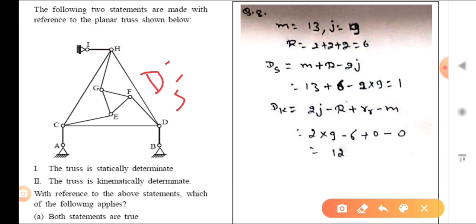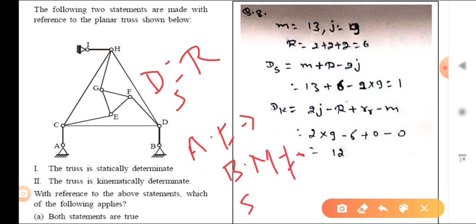External unknowns are r, and internal unknowns relate to member force. But in a truss, only axial force is there; there is no bending moment and no shear force.